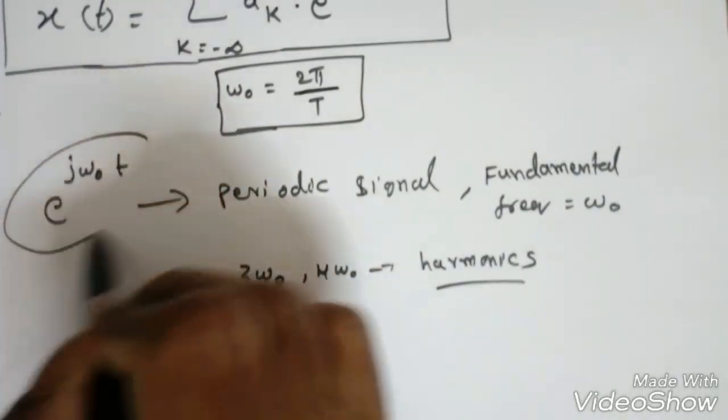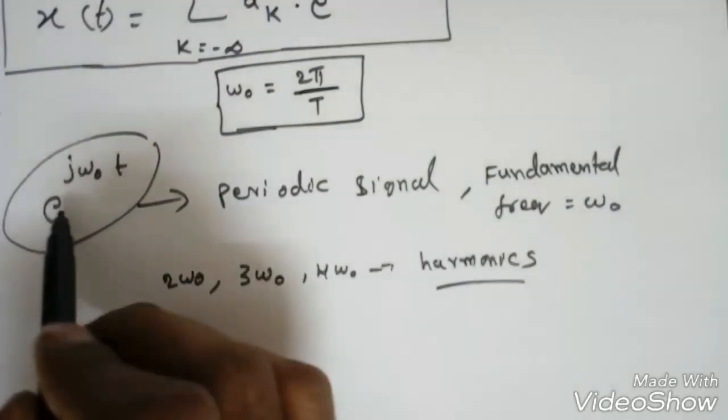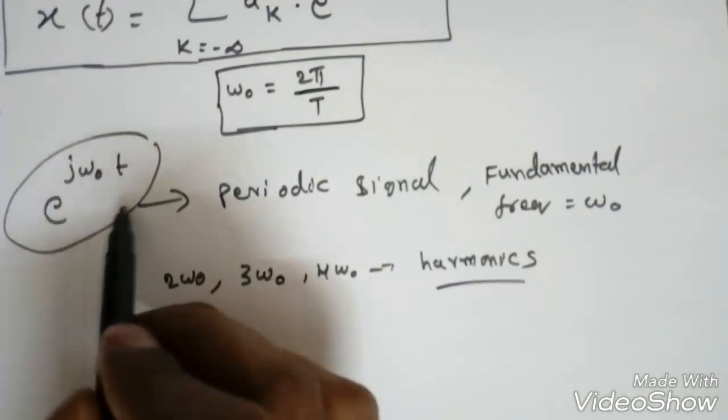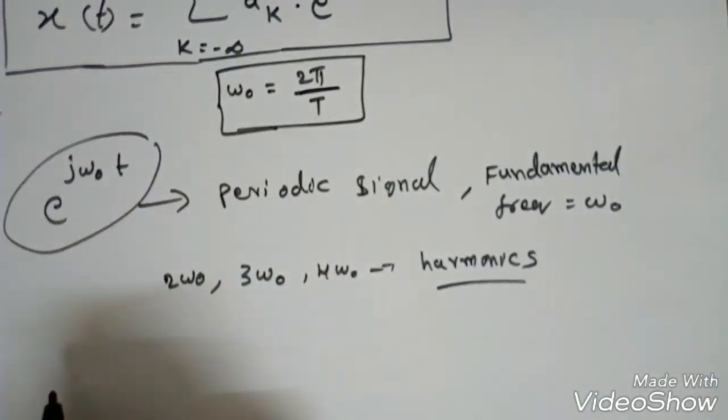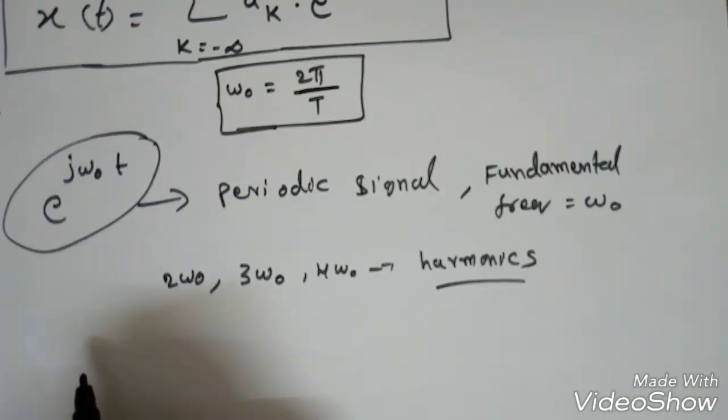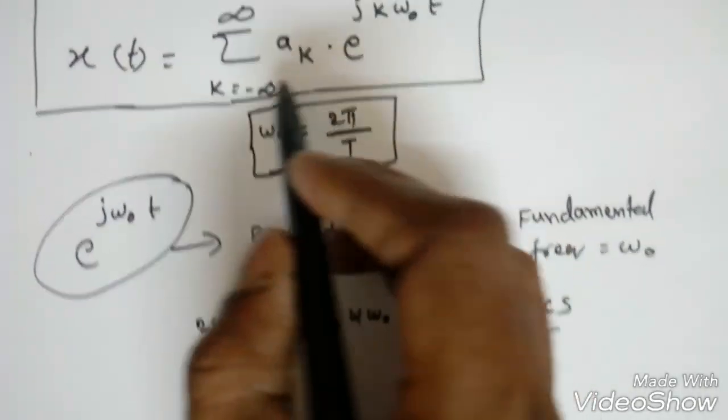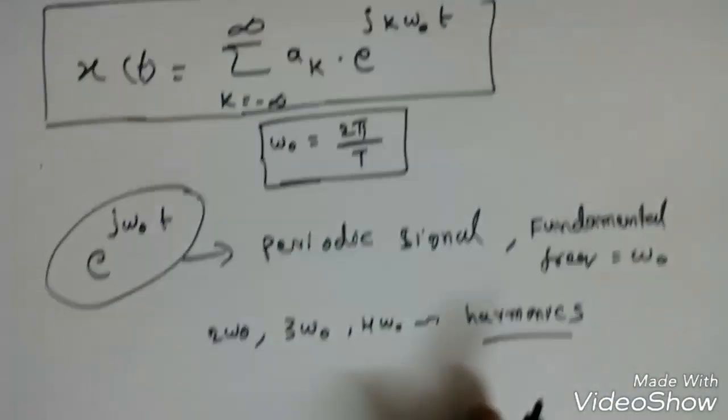Now generally we say this is a complex exponential, right. So this can be written as cos omega naught t plus j sin omega naught t, which is complex, right. So that's why it is called a complex exponential. Now if I expand this, what is x of t?